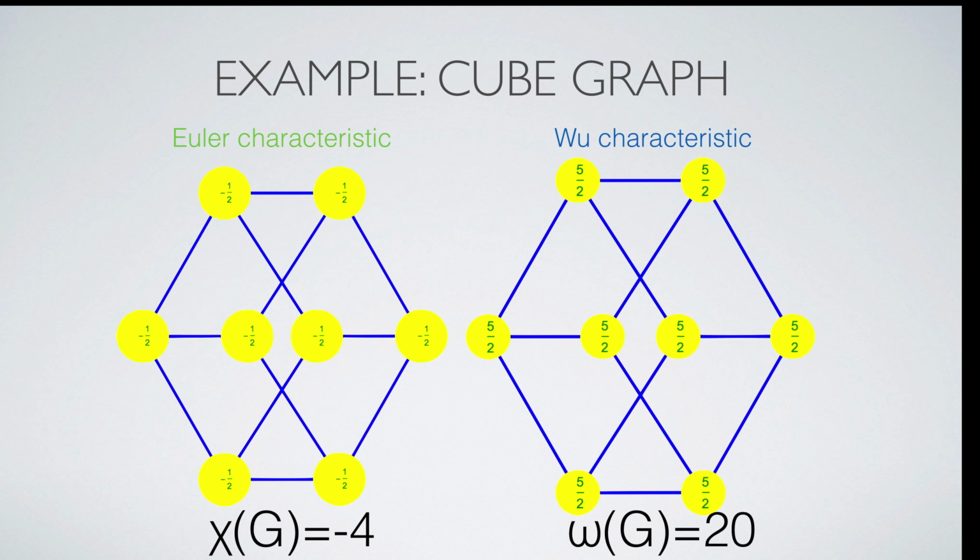Despite the fact that the cube graph is usually considered a two-dimensional polytope, we look at it as a one-dimensional geometric object, as it has no triangles. You can think of it as a sphere with 6 holes. The Euler characteristic is 2 minus 6, which is equal to -4. The WU characteristic is 20. The WU curvature is constant 5/2.